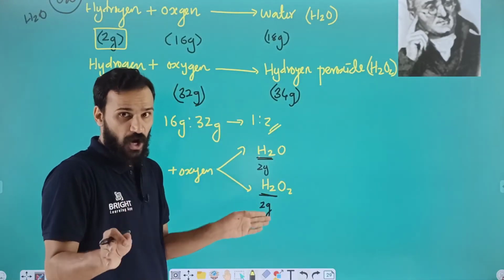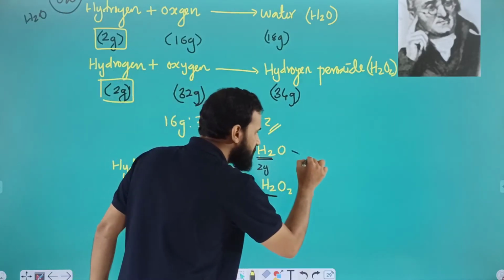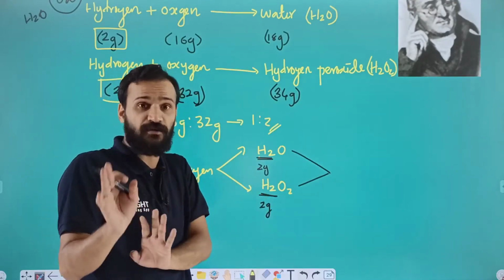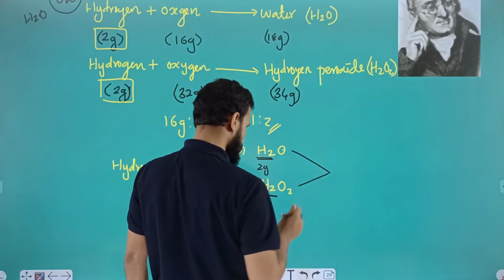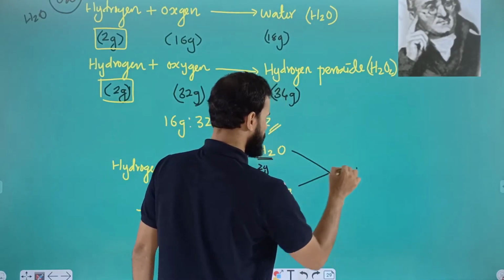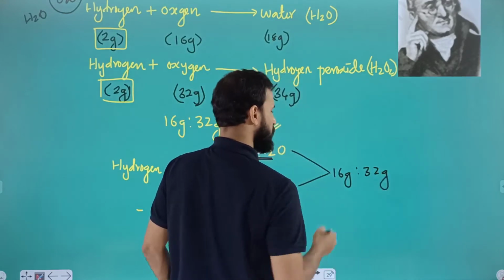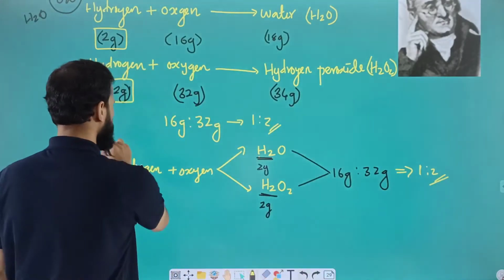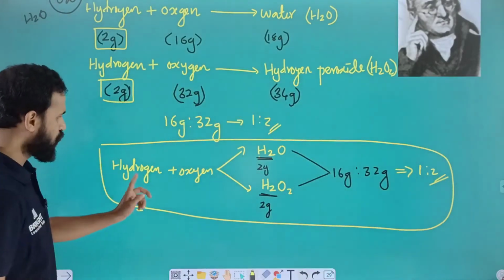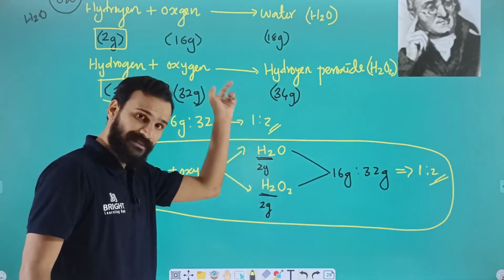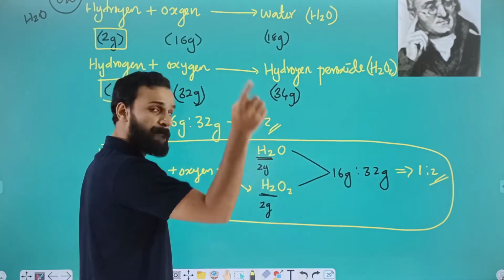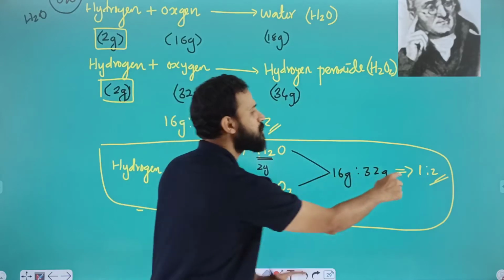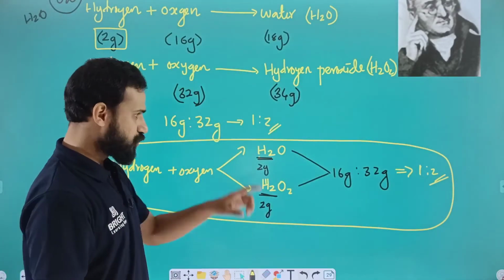But the oxygen is not fixed, it is variable. If you take the ratio of the oxygen, in the first compound there is only one oxygen, so 16 gram, and in the second there is 32 gram. If you take the simple whole number ratio, we will get 1:2. So this is a simple idea. When two elements are combined together, forming more than one compound, the ratio of the element which is combined with the fixed mass of the other element will have a simple whole number ratio. So very clear. You should practice this.